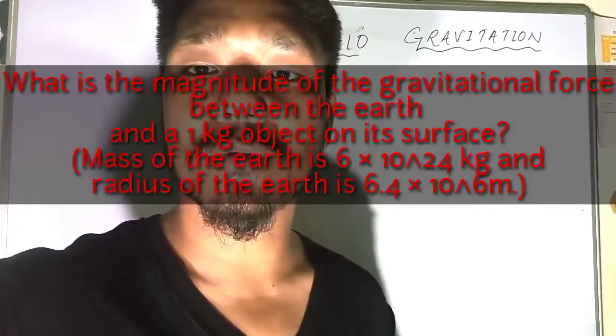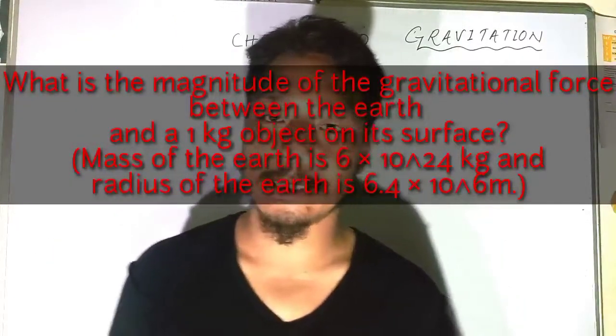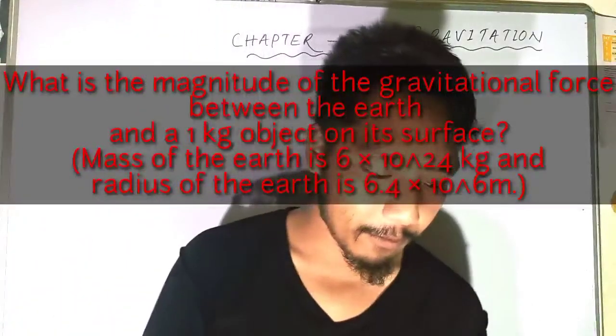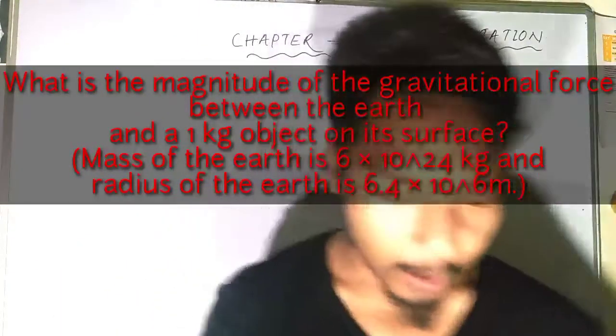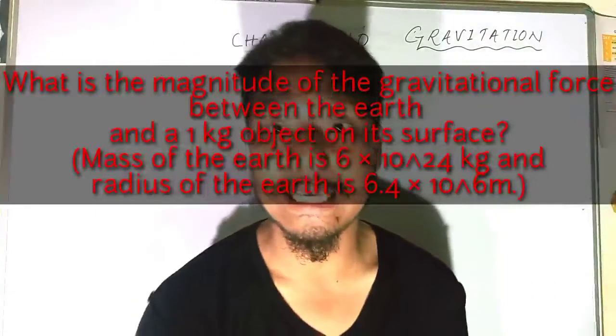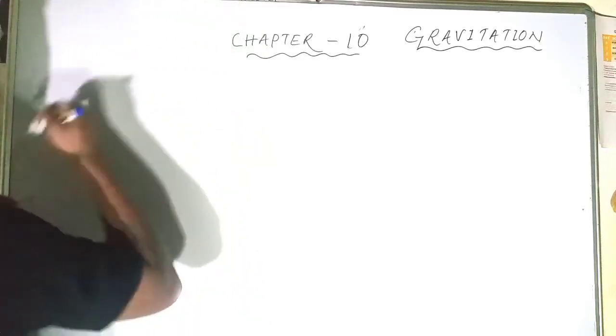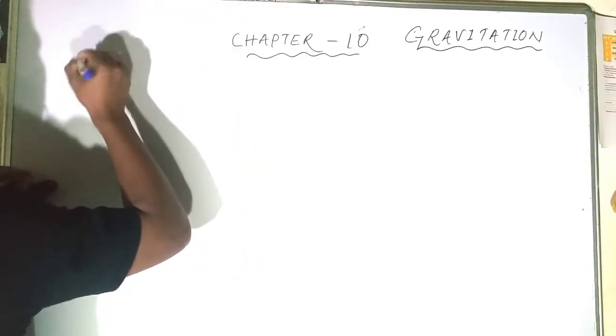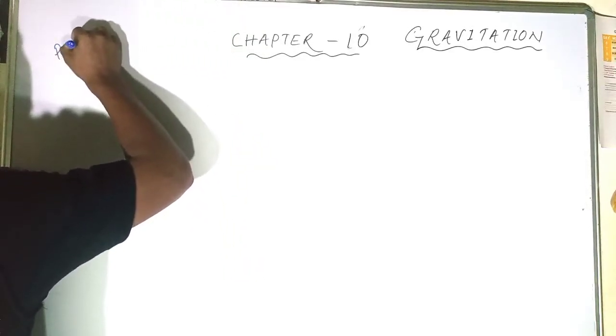So check out the question. It is from the exercise, page number 153, question number 3. What has the question said? First of all, we write down what is given in the question and what the question asks.